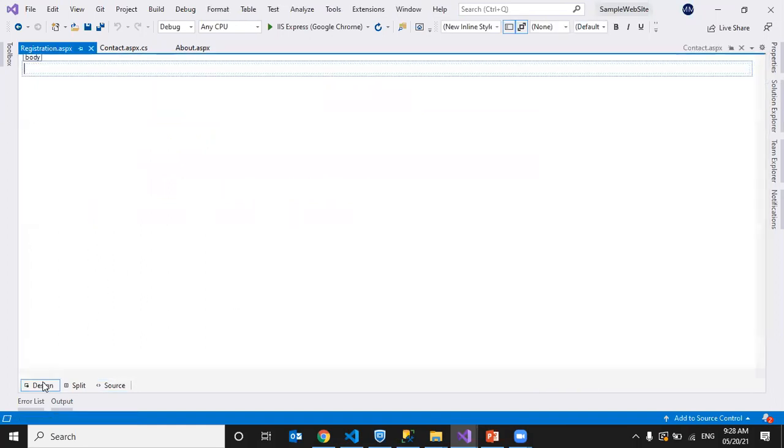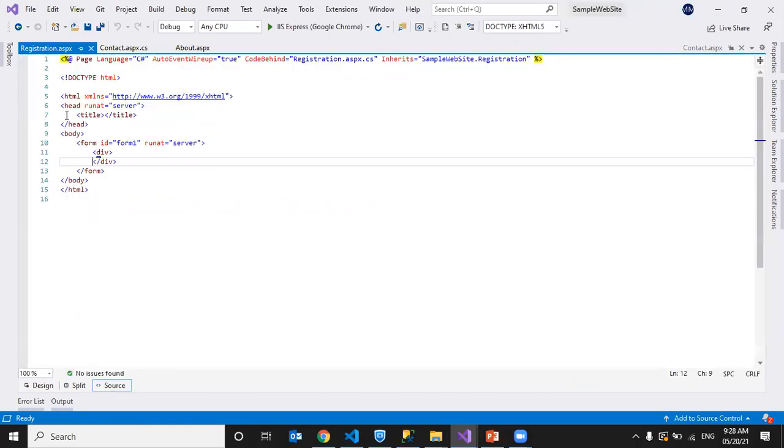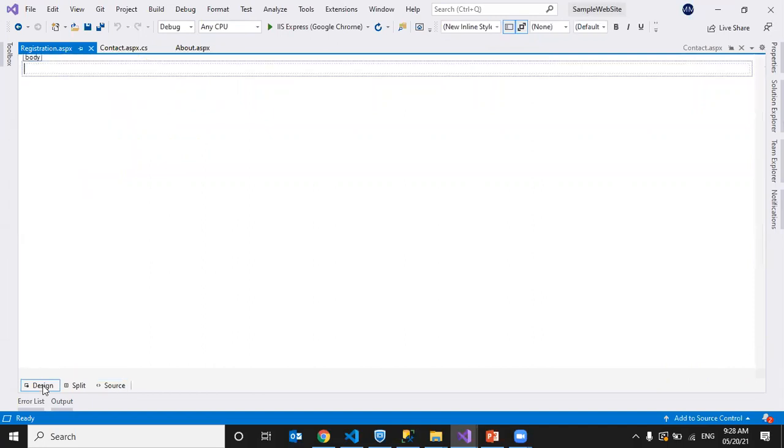You can see here a body tag is there and some div tag is there. Nothing is written here, just an HTML head, title, body. An empty web page is added. So this is my code behind file where I'll write my code, registration.aspx.cs. The language I am using is C#. It is from the sample website, and the class name is registration. Now I'll create a table. I'll insert a table.